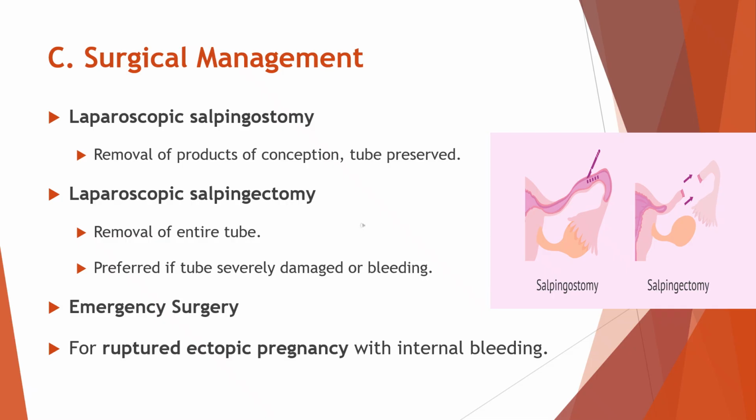Emergency surgery is required when the ectopic pregnancy has ruptured. In this situation, there is internal bleeding, and immediate surgical intervention is necessary to stop the bleeding, remove the ectopic pregnancy, and stabilize the patient. This is a life-saving procedure and must be done without delay.